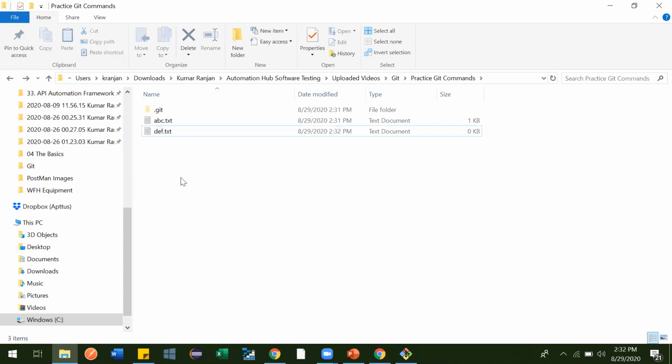Why is this important? Git add with a dot, because whenever you work on a real-time project, you will be making changes in multiple places. Because this is a framework, generally it happens that you end up modifying multiple places. So at that time git add dot means everything in one shot will get committed.